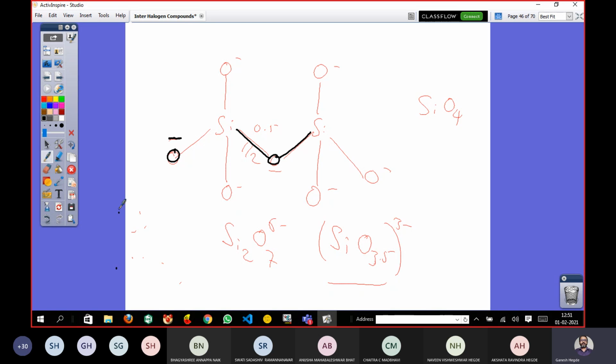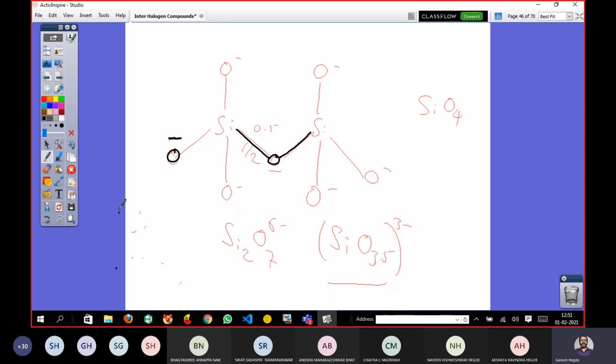If it is not bonding with another atom, it has an extra electron, so the extra charge should be depicted. But if there is a second bonding, then its valence is satisfied and it is neutral. So this bridging oxygen does not have any charge.